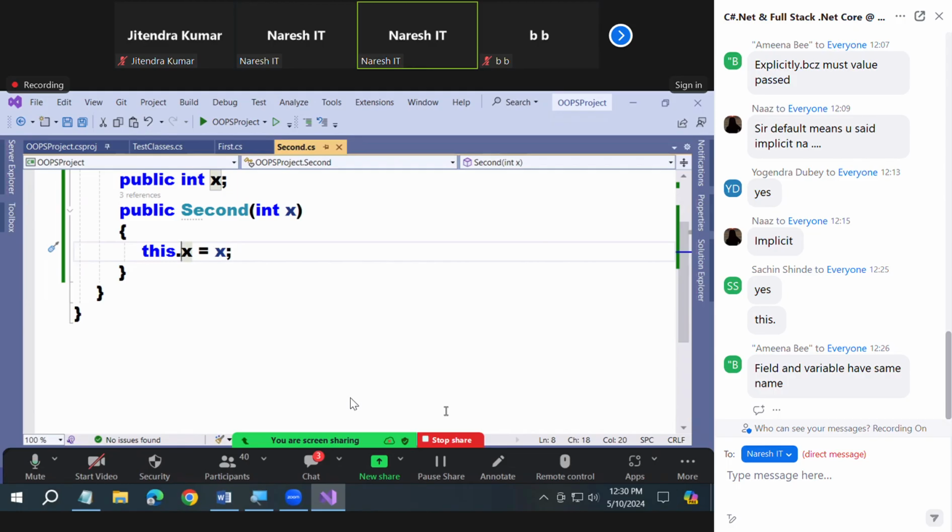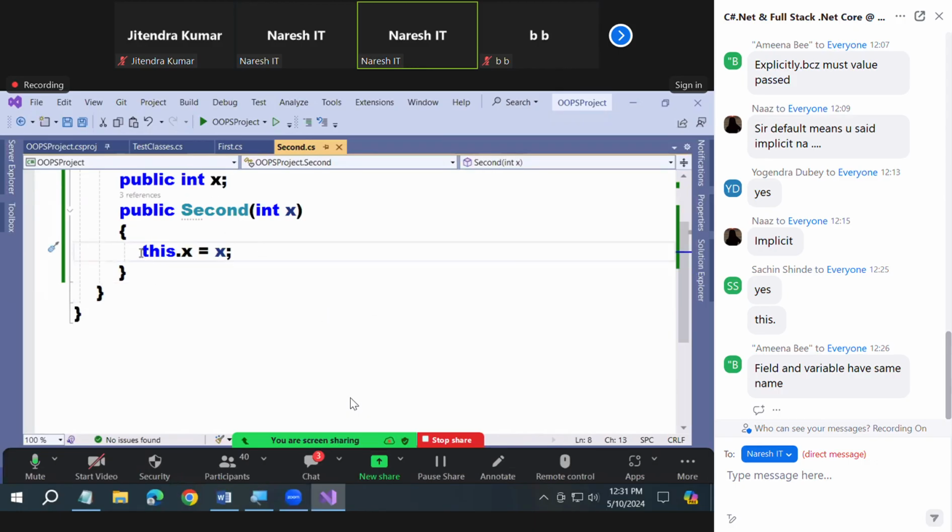Do you guys understand my point or not? So when you give the same names, this always makes your code user friendly. That is why we always use the same names.